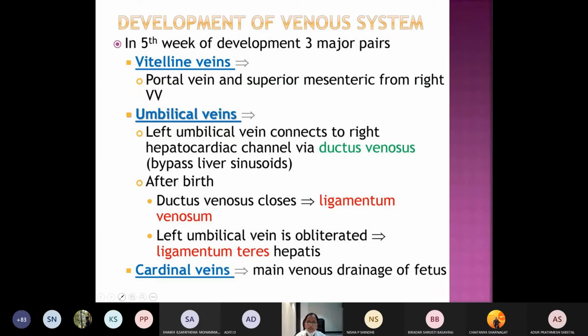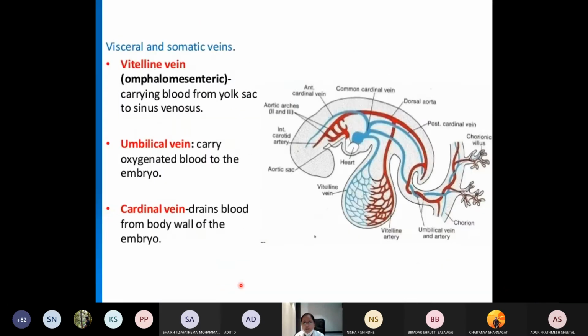So what are those veins? There are three important veins. One is called the vitelline veins, the other one is the umbilical veins, and the last one is called the cardinal veins. So what do the vitelline veins do? They carry the poorly oxygenated blood from the yolk sac. The umbilical veins carry the oxygenated blood from the placenta to the fetus. The cardinal veins drain most of the blood from the body wall, and they also carry poorly oxygenated blood. So where do they end?